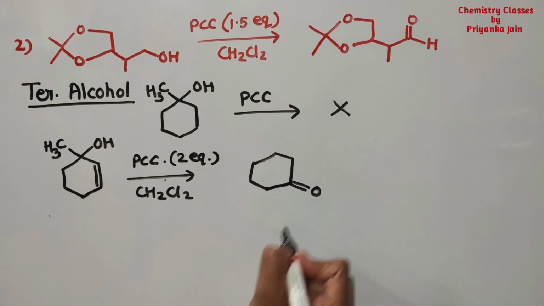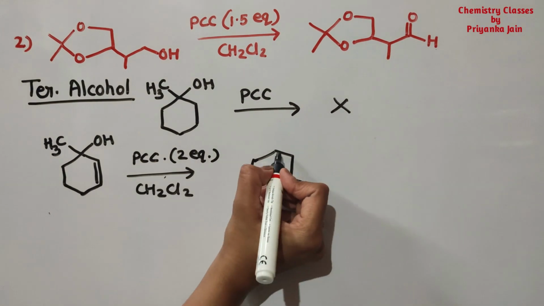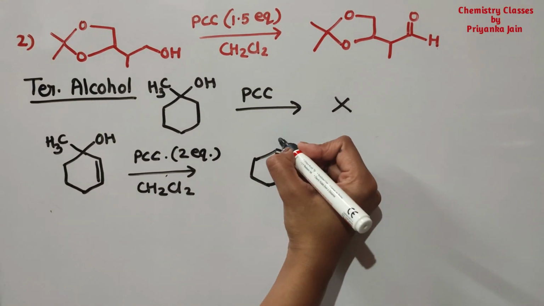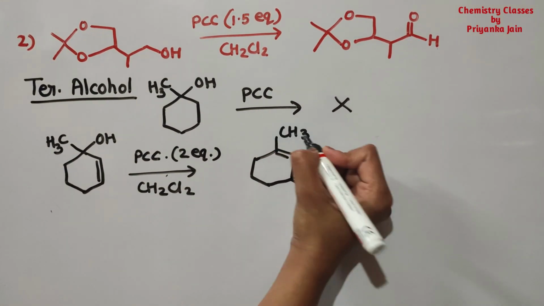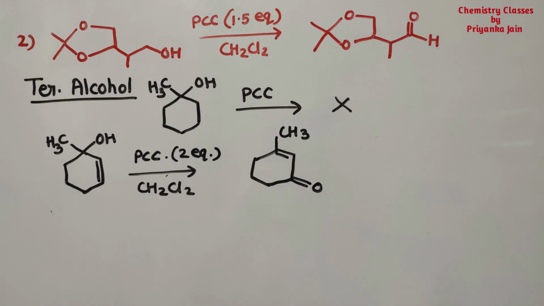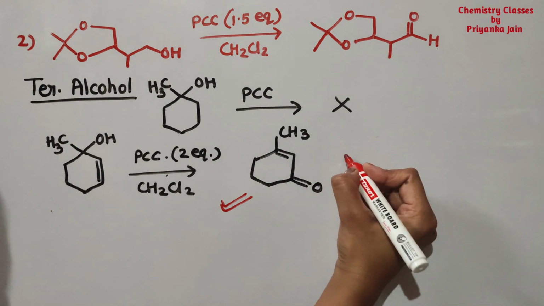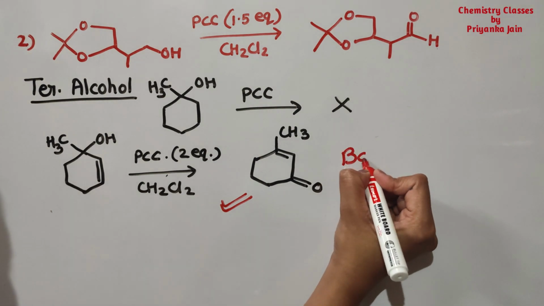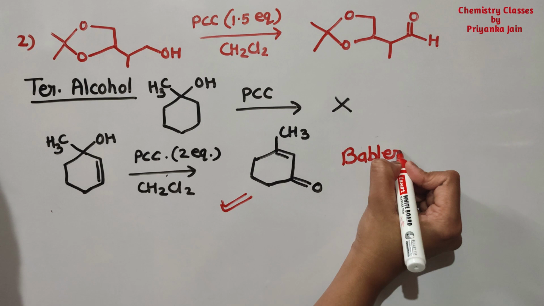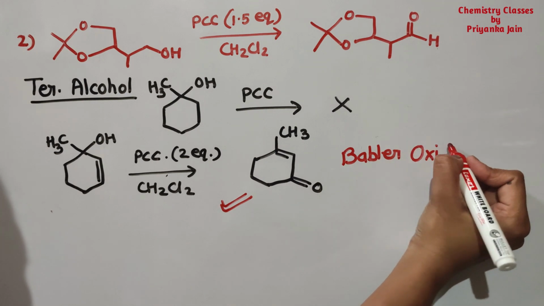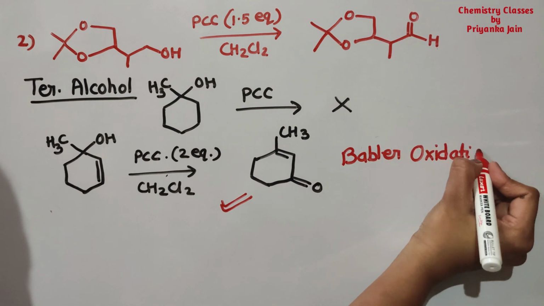The bond will move to this position, and here will be CH3. So this will be our product. You should remember this very important reaction, known as the Babler oxidation. This is one of the important uses of PCC.